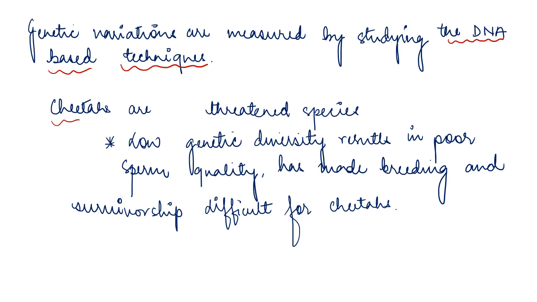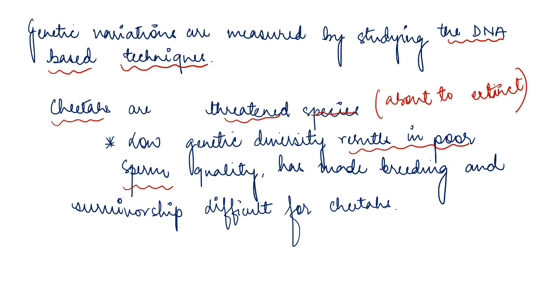Now, cheetahs are threatened species. We all know this, right? Threatened means what? That is about to go extinct, a very small number of individuals. Cheetahs are threatened species. Low genetic diversity results in poor sperm quality. If the genetic diversity is less, it results in poor sperm quality and has made breeding and survivorship difficult for cheetahs.